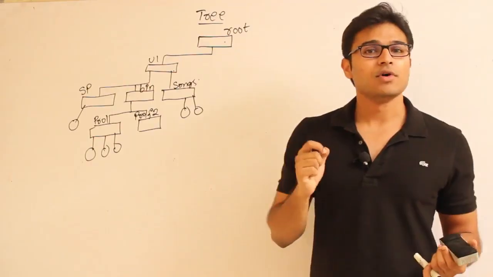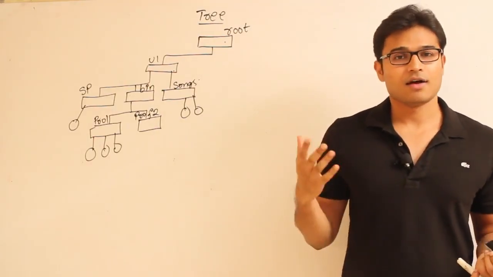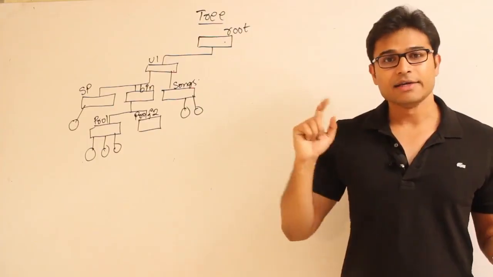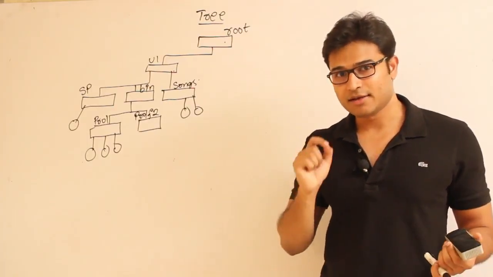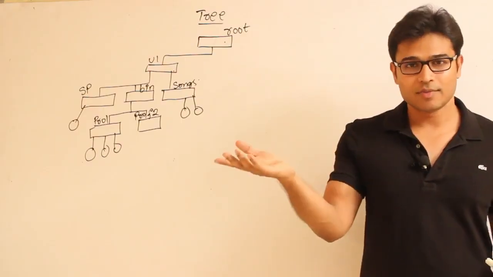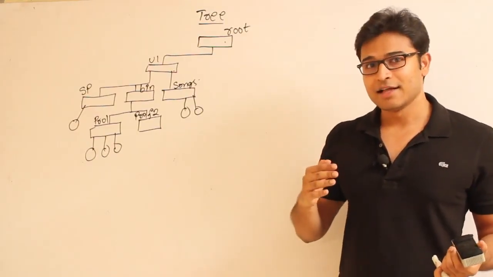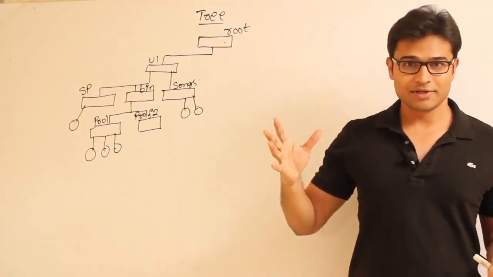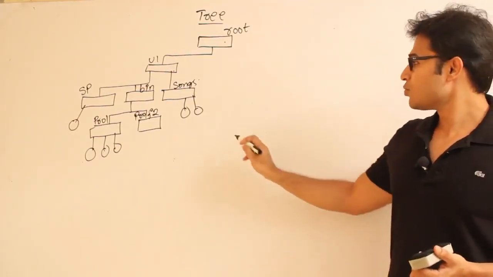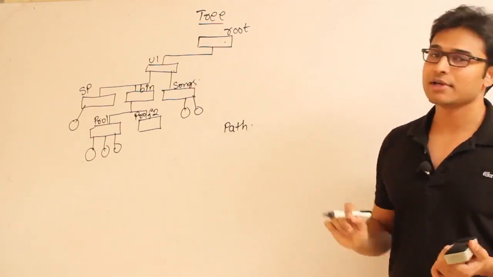Now, how are you going to specify a file if you want to access it? Earlier, if you wanted to access a file, how would you specify it? It is simply the username followed by the file name that is going to give you the file. But here that is not the case. A file can be present anywhere, right? Therefore, you are supposed to specify the path at which a file is present.